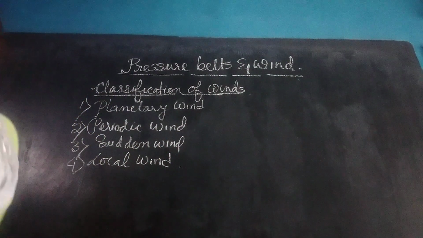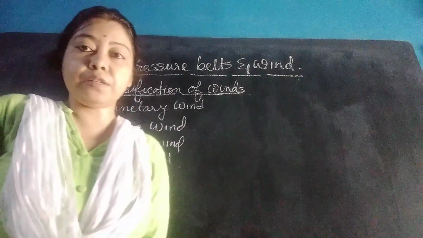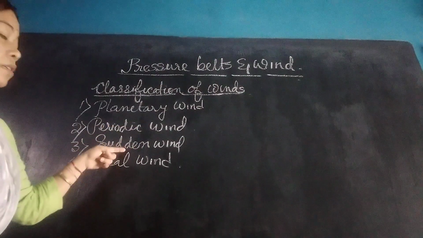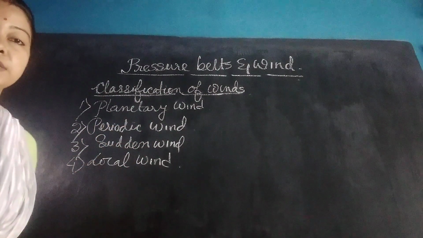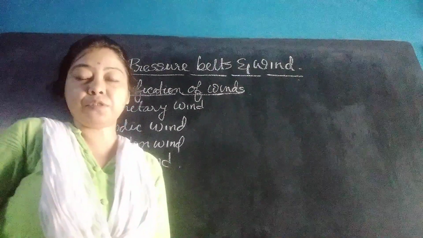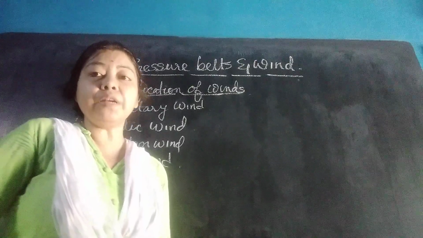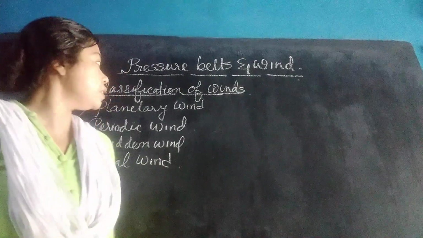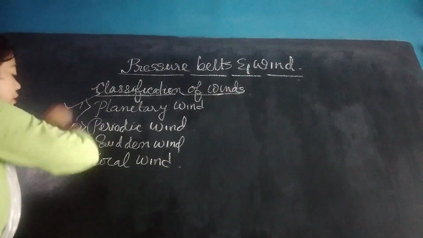These are the four types of winds. We will now discuss each type in detail. So first I will discuss planetary winds.